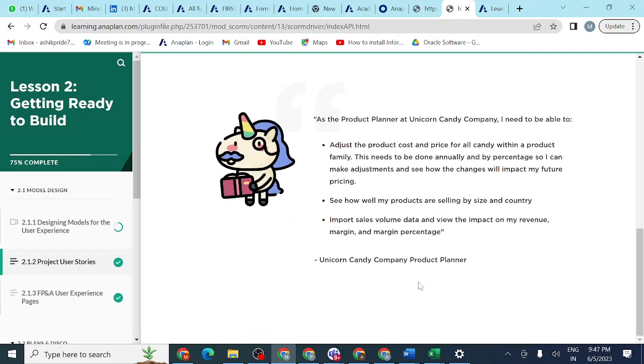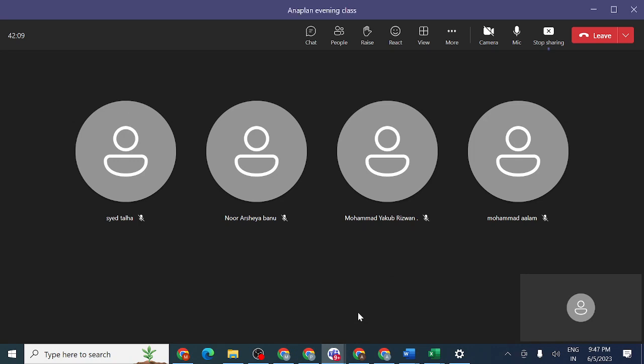Is it okay, Talha? How can we know which module to create? By watching the use case and user story, we can understand the intention to create the model and module, and we can know easily. I think each and everything is clear. If you have any doubt, you can ask here. Is it clear for each and everyone?